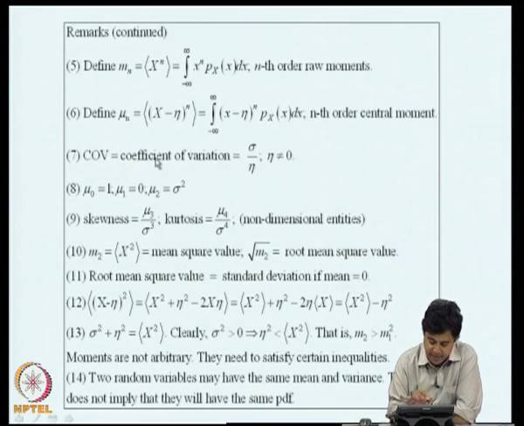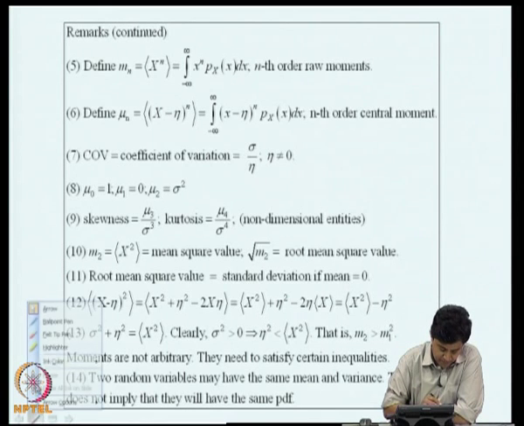We define the ratio of the standard deviation to the mean as the coefficient of variation. Now, let us consider what happens in this definition for n equal to 0. For n equal to 0, (x minus eta) to the power of 0 is 1, the expected value of 1 is 1, therefore mu naught is 1. What about n equal to 1? This is the expected value of x minus eta.